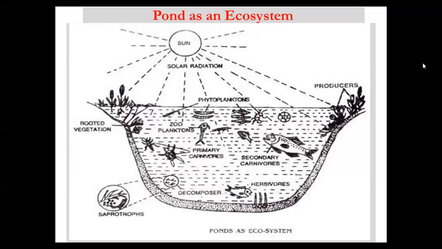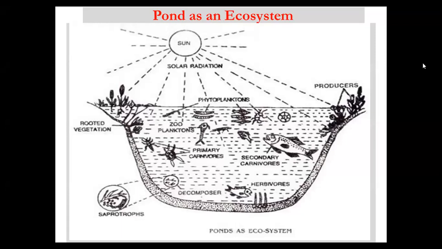It's a complete example of an ecosystem. It is an example of an aquatic ecosystem. Now here a figure is given, a pond which consists of different types of biotic and abiotic components, right?